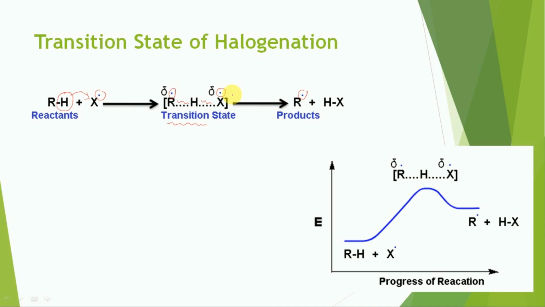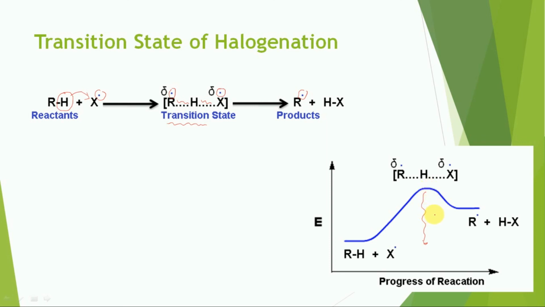The energy of activation for this step, which controls the overall process, is equal to the difference between the energy of the reactant and that of the transition state.